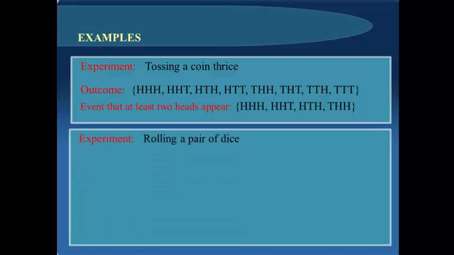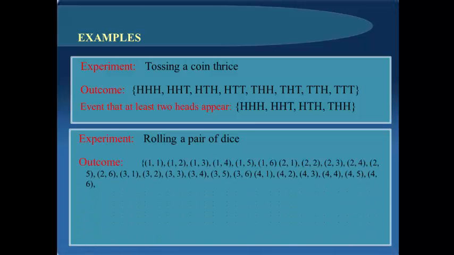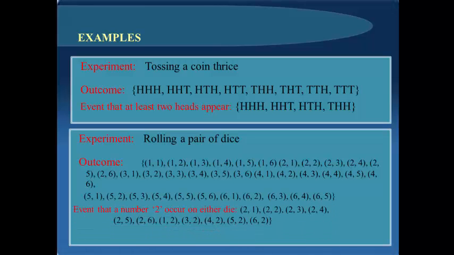Another experiment, rolling a pair of dice. Possible outcomes. An event that the number 2 occurs in either die. There are 11.